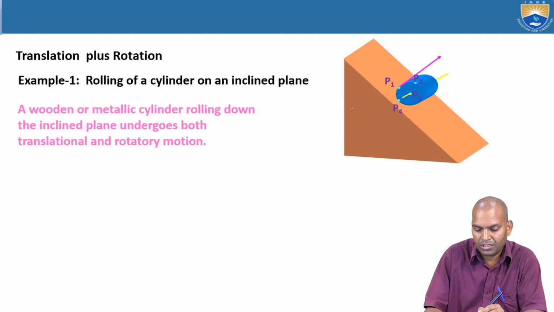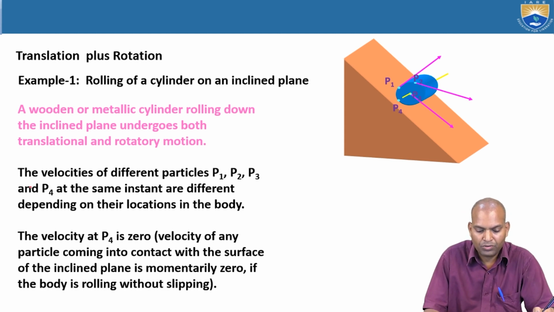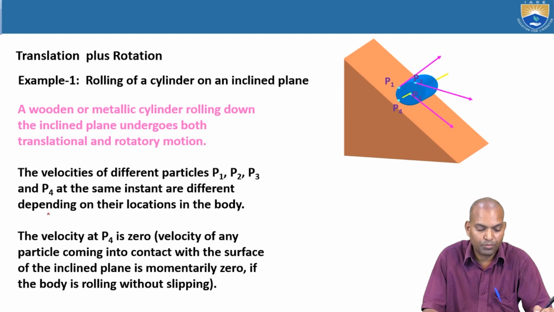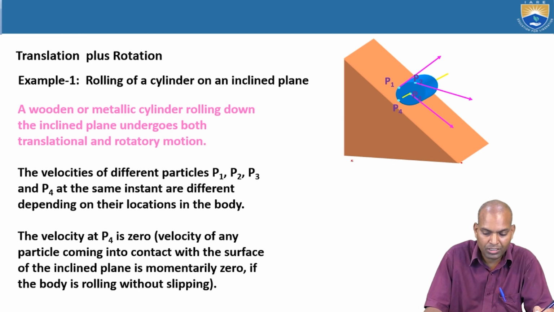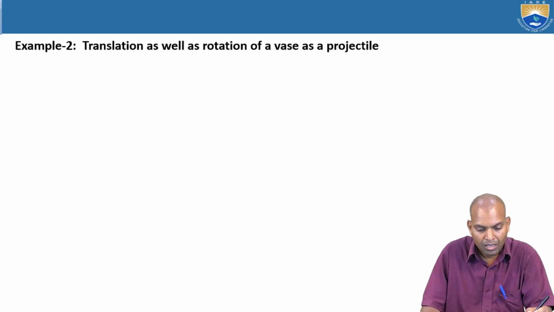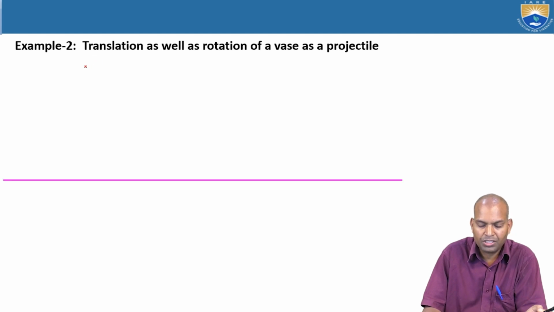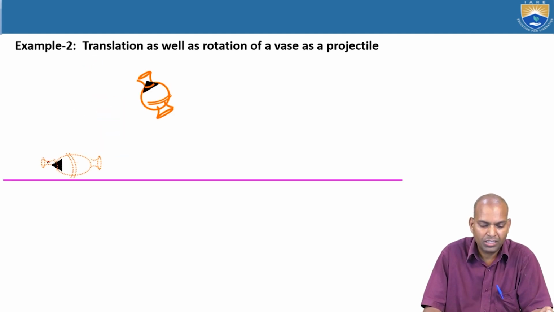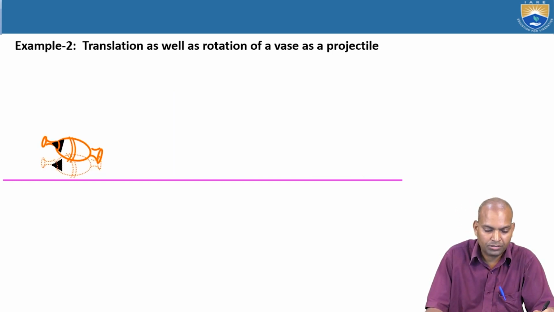Based on the directions of the velocities, we can see how the rotation occurs. The velocities of P1, P2, P3 and P4 at the same instant are different, depending on the location on the body, and the velocity of P4 is zero where it touches the ground without slipping. Now, the translation as well as rotation of a vase as a projectile: the vase is moving in translation and at the same time in rotary motion. That's why this vase has combined rotary and translatory motion.